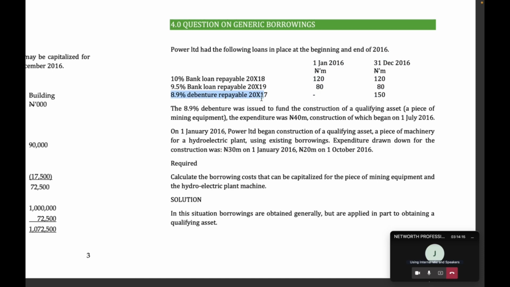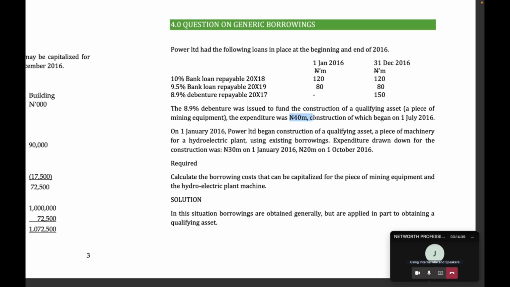That part is straightforward because the interest to capitalize is just 8.9% of the expenditure incurred. The interest you capitalize is not on the entire borrowings for a year, but on the expenditure incurred to the end of the year. So it's going to be 8.9% of 40 million.